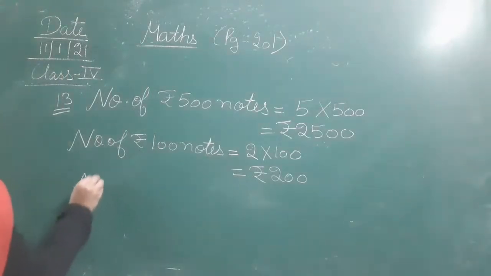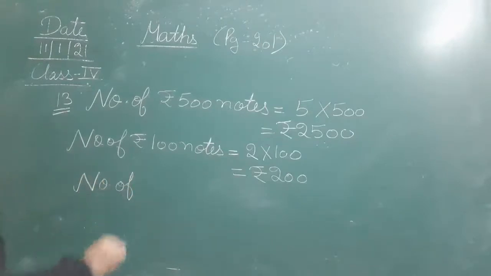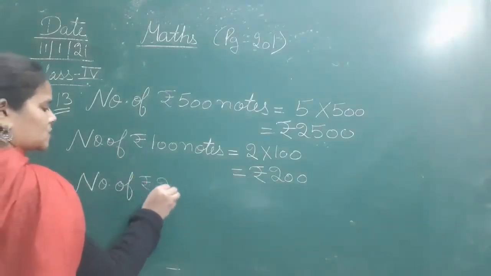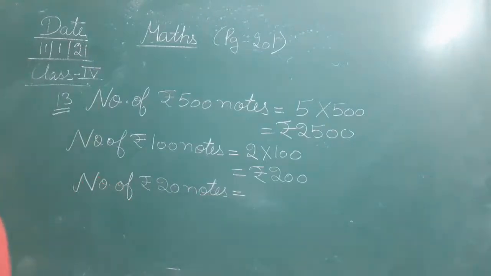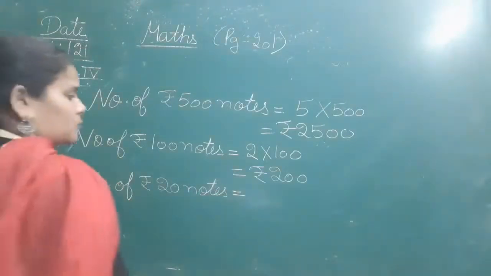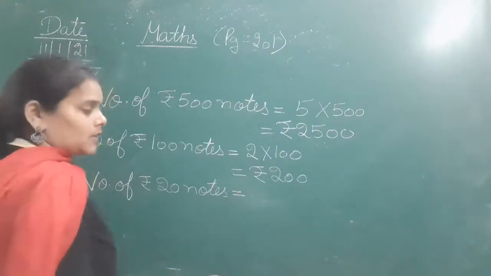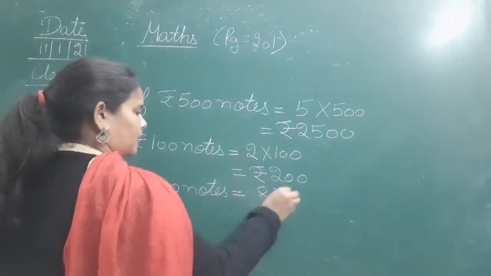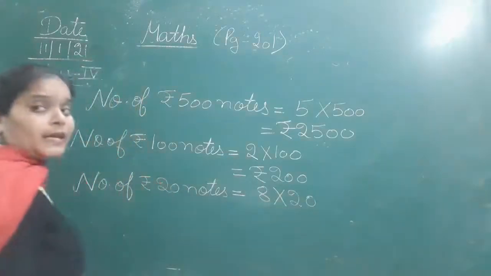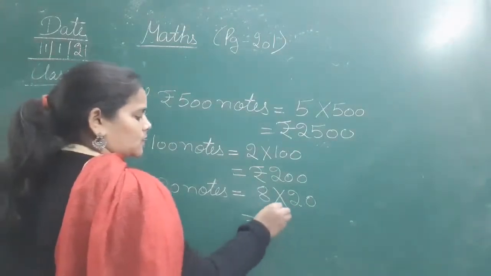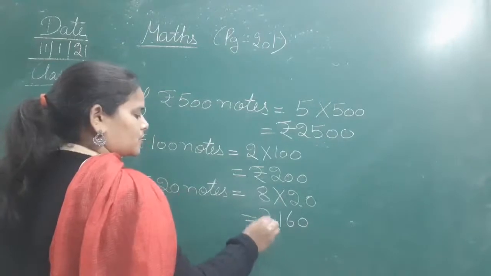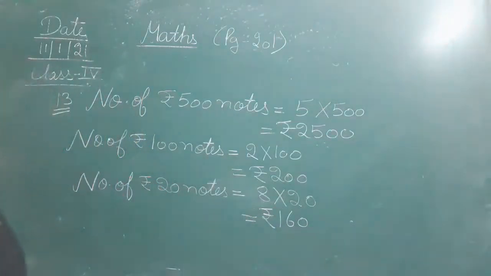Third is the number of 20 rupee notes. How many 20 rupee notes does he have? Number of 20 rupee notes is 8. 8 multiplied by 20, that is 8 2s are 16 plus 0, that is rupees 160.